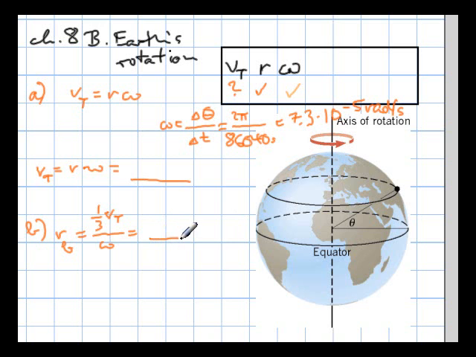So we're going to come up with something here, and I can just tell you what the answer is on this one. So that's 1/3 of that tangential speed that you're supposed to calculate. And I'm just going to take my own here that I calculated earlier and divide that by the 7.3 times 10 to the negative 5, and I come up with 2.12.